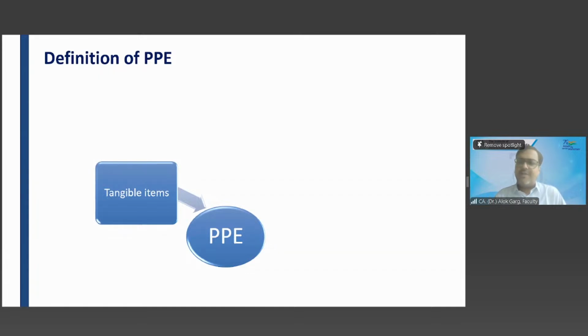So whether software is PPE? No, sir, it's an intangible asset. Can we touch software? No, sir. So software is not PPE. Why? Because it is not meeting the first criterion of the definition of PPE, that PPE should always be a tangible item.